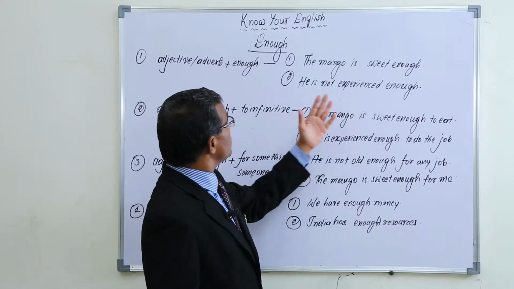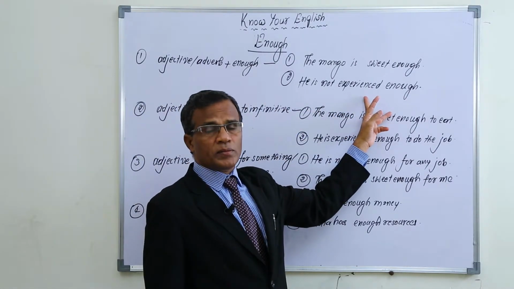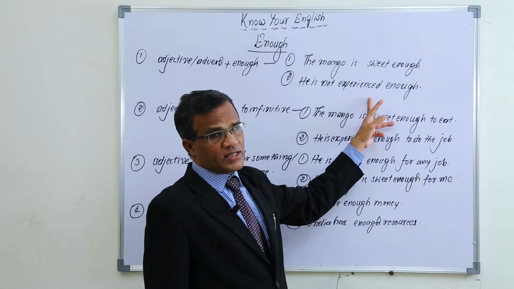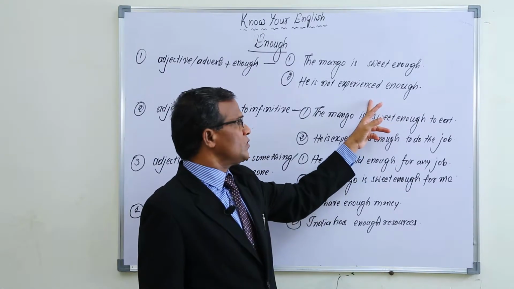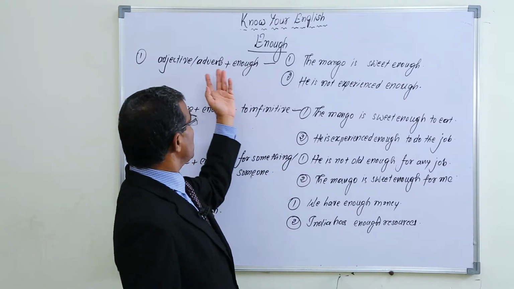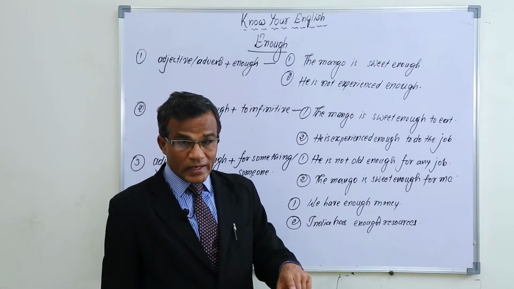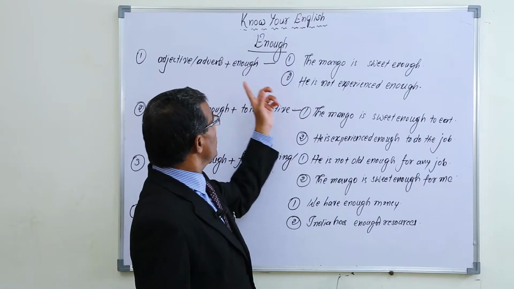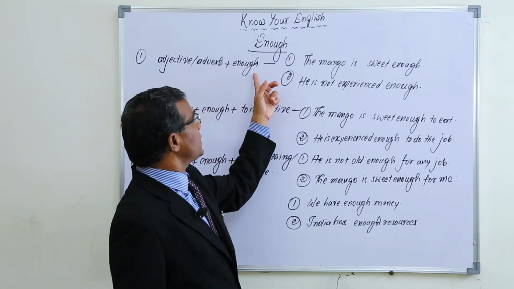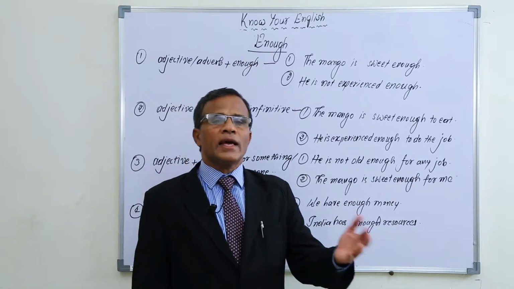And he is not experienced enough. Experienced: here the third forms of verbs work as adjectives, so it is working as an adjective here. After the adjective, enough. And sometimes you see it after adverbs also. For example, he speaks English fluently enough. Fluently is an adverb, and after that we can use enough. He speaks English fluently enough.